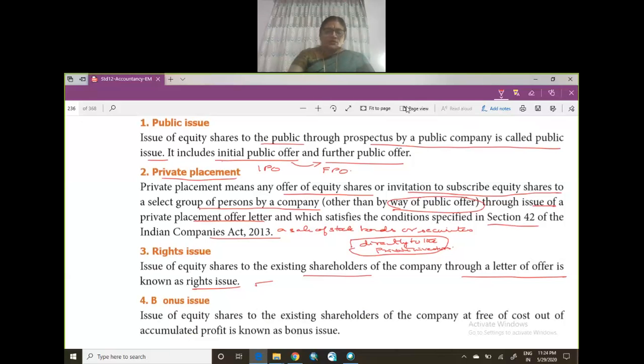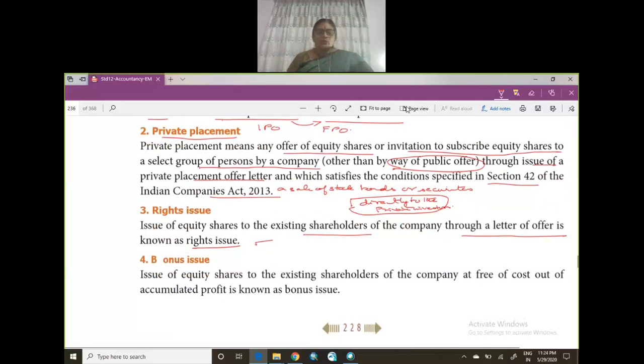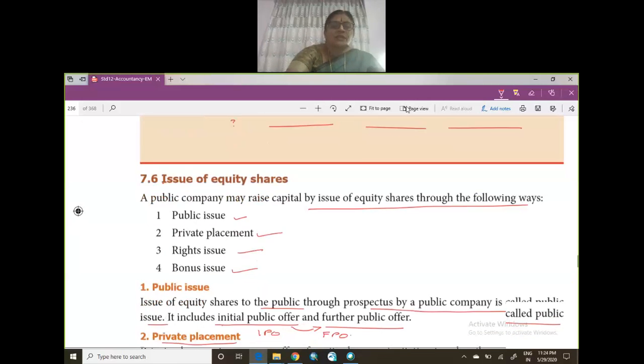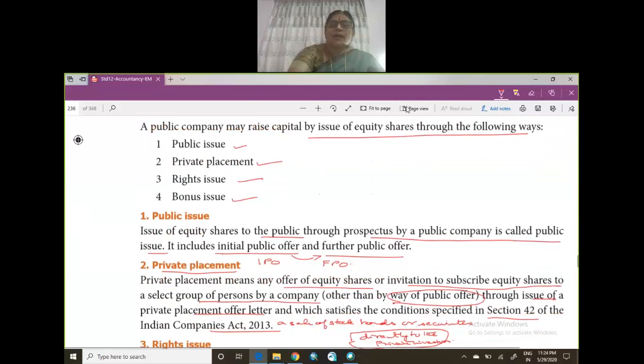What do you mean by bonus issue? Issue of equity shares to the existing shareholder, you should already be an existing shareholder, free of cost out of the accumulated profit is known as bonus shares. Right? So in this lesson, we saw that equity shares can be issued in the following ways. What are they? Public issue, private placement, right issue, and bonus issue.